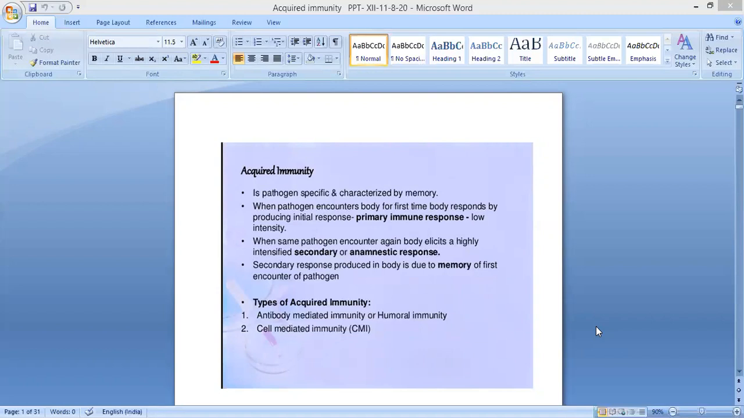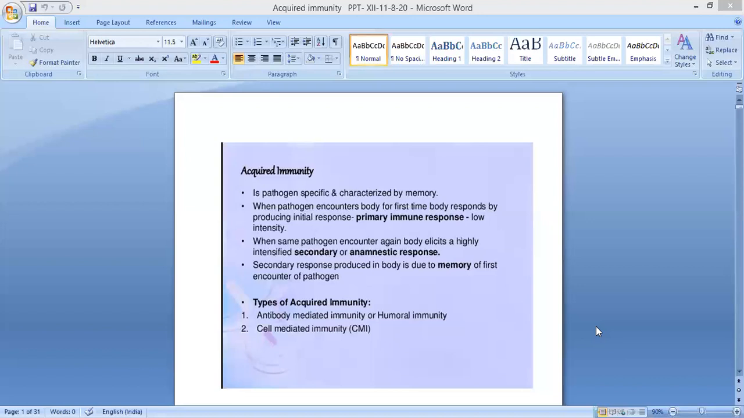I told you this is happening when you take vaccination. They inject mild germs. Our body will start to produce antibodies to kill that germ. But next time when that particular germ enters, the body is ready to kill it. So the second time it will produce more, with high intensity. That is the secondary response. So when the same pathogen encounters again, the body elicits a highly intensified secondary or anamnestic response. So that is known as the anamnestic response. This secondary response produced in the body is due to memory of the first encounter of the pathogen.